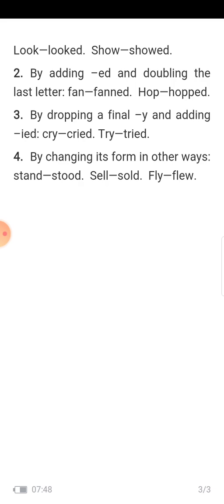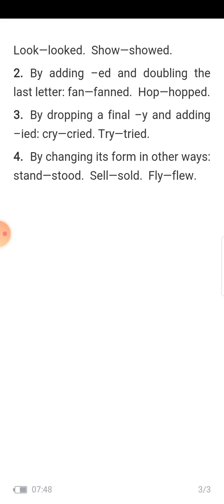Hop, hopped. The last letter N is doubled, P is doubled, and ed is added also. Sometimes by dropping Y, we add IED, like cry, cried, try, tried. By changing the form in another way: stand, stood, sell, sold, fly, flew.